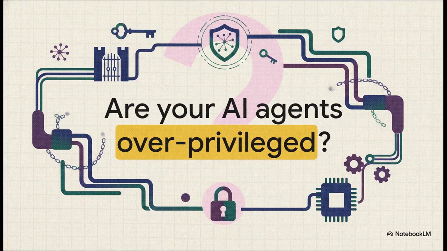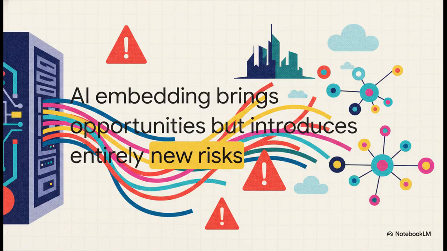If an AI agent has the keys to the castle, like the ability to delete client records or execute financial transactions without any human approval, well, it's overprivileged. And that is a massive structural vulnerability. Now, don't get me wrong, the opportunities here are incredible, but we have to be real and acknowledge that deploying these autonomous decision-making systems is fundamentally expanding our risk profile.